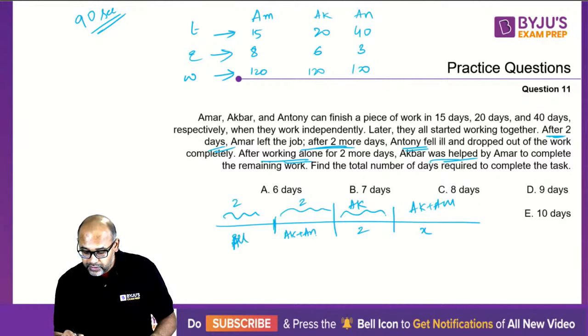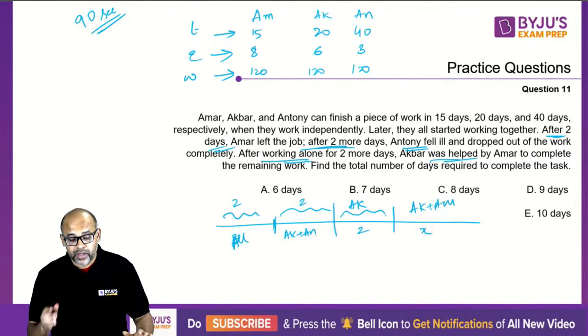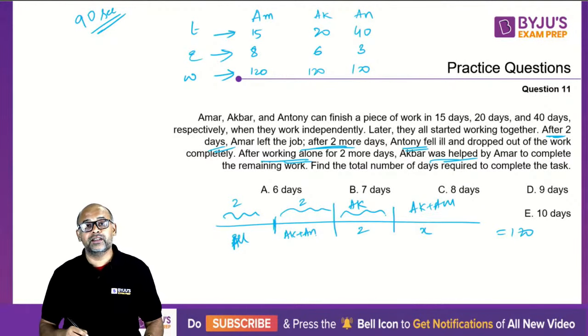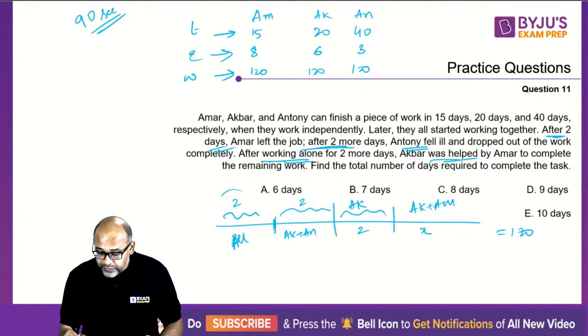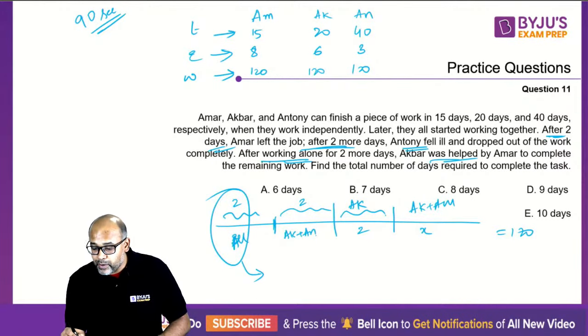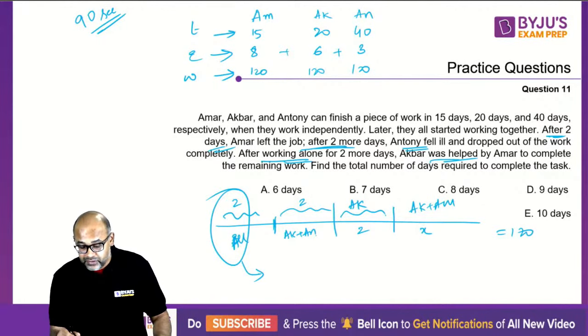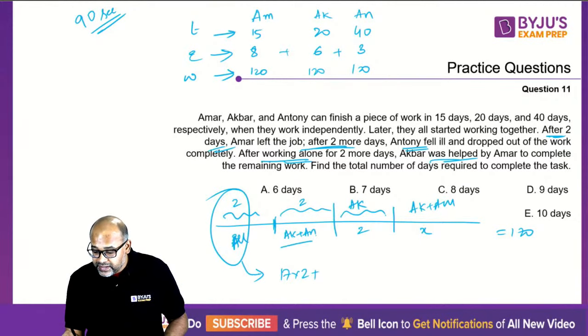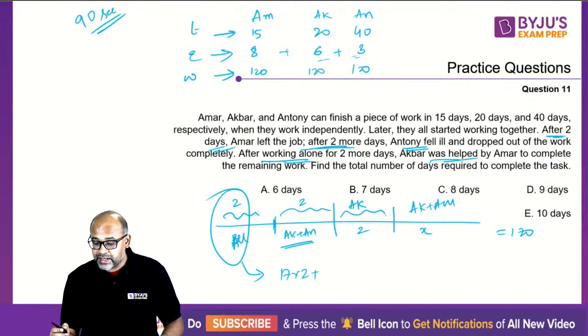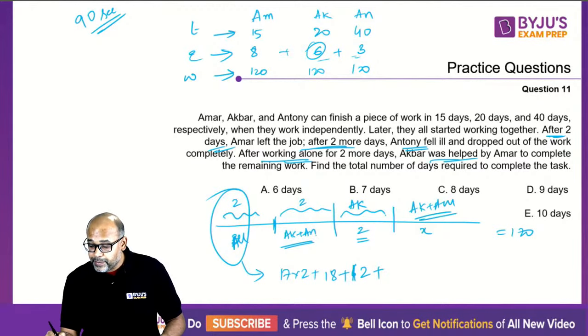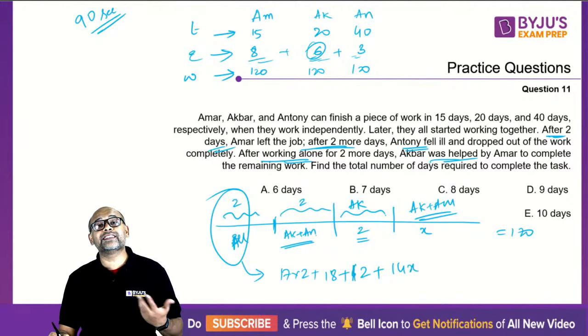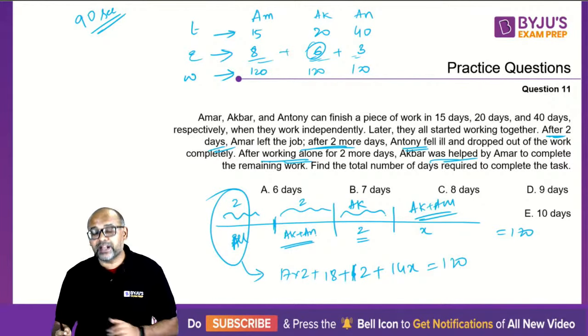So the total quantity of work should be 120. So start calculating the quantity of work. For the first 2 days, the total is the sum of all three efficiencies: 8 plus 6 plus 3 is 17, so 17 into 2. Next is Akbar plus Anthony, 6 plus 3 is 9, 9 into 2 is 18. Only Akbar is for 2 days, so 6 into 2, which is 12. Plus Akbar plus Amar, 8 plus 6, which is 14, but 14 into X days, we don't know what X is. This total should be equal to 120, get your X, that's it.